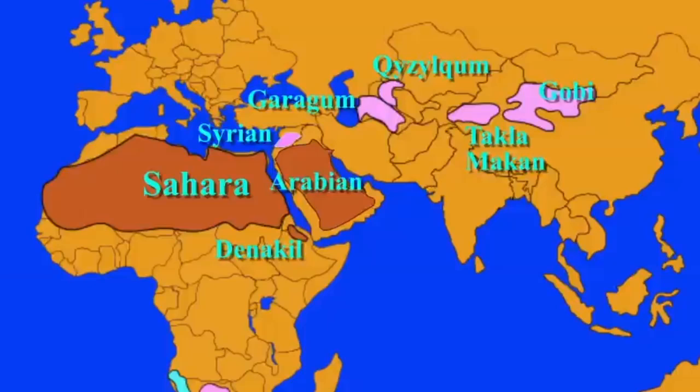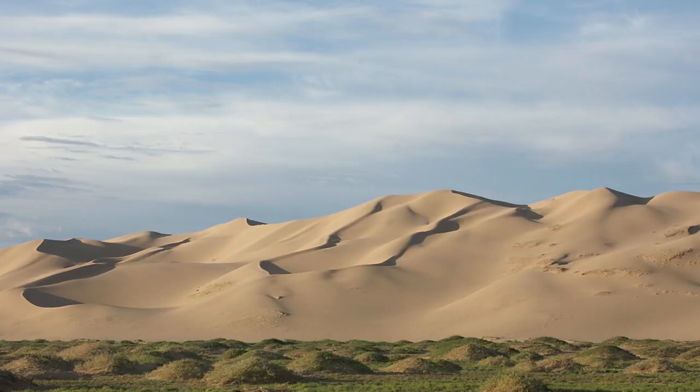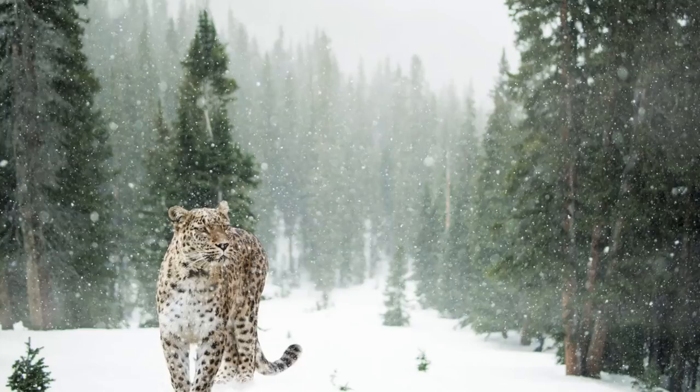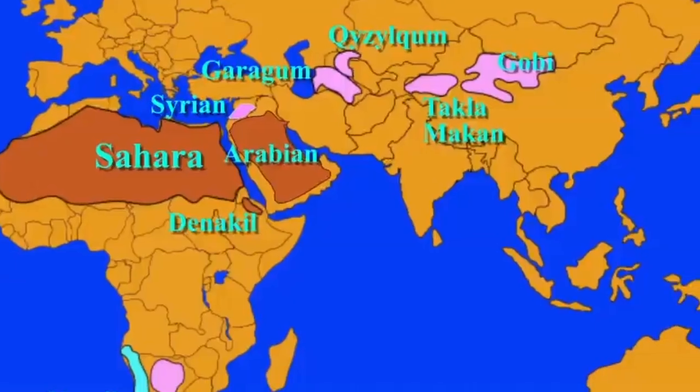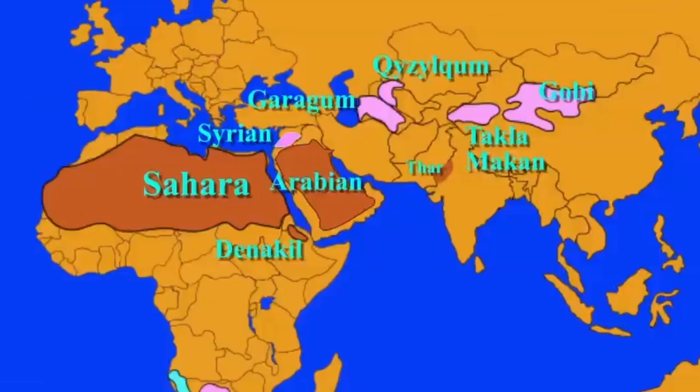Next one, the Gobi Desert. It is a vast arid region in northern China and southern Mongolia. It is known for its dunes, mountains, and rare animals such as snow leopards and Bactrian camels. The next one is the Thar Desert. It is also known as the Great Indian Desert. It is a large arid region in the northwestern part of the Indian subcontinent that covers an area of 2 lakh square kilometers and forms a natural boundary between India and Pakistan.